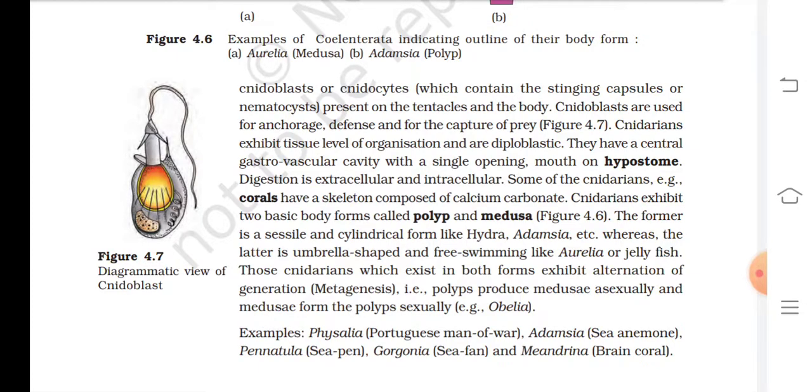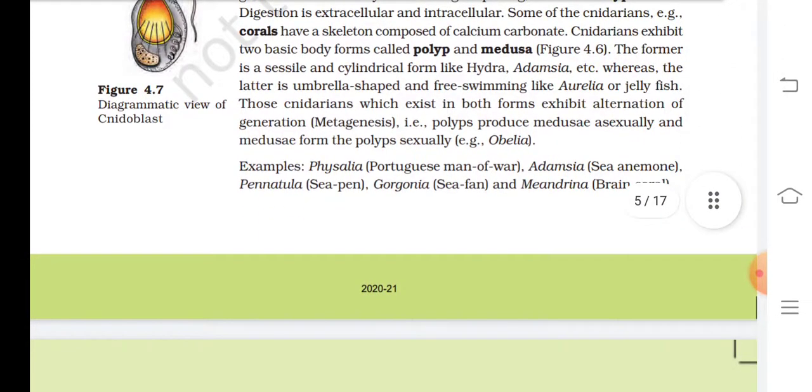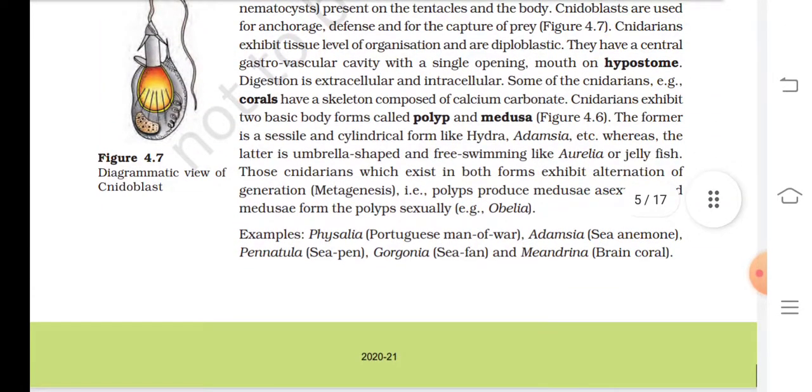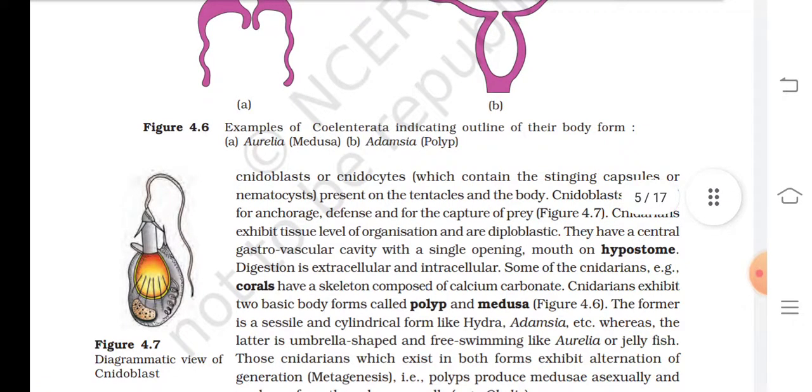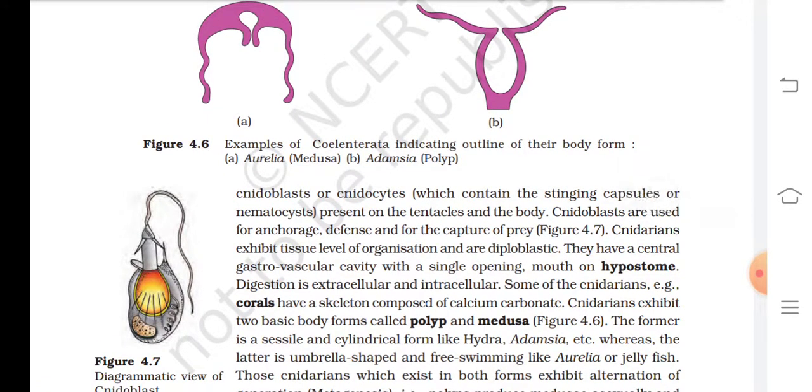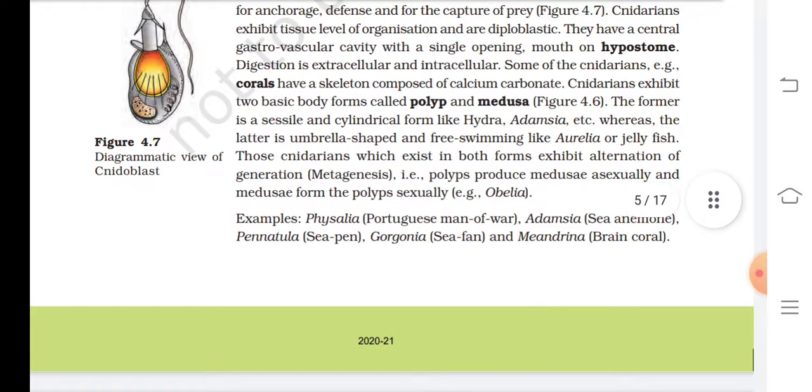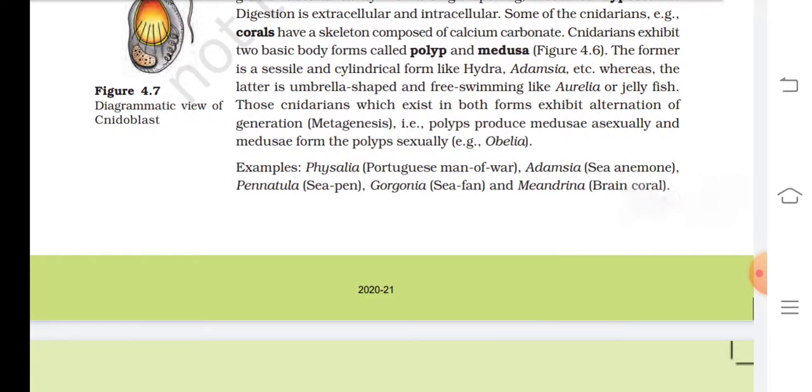Example is Obelia. Examples of Coelenterata: Physalia, Adamsia, Pennatula, Gorgonia and Meandrina.